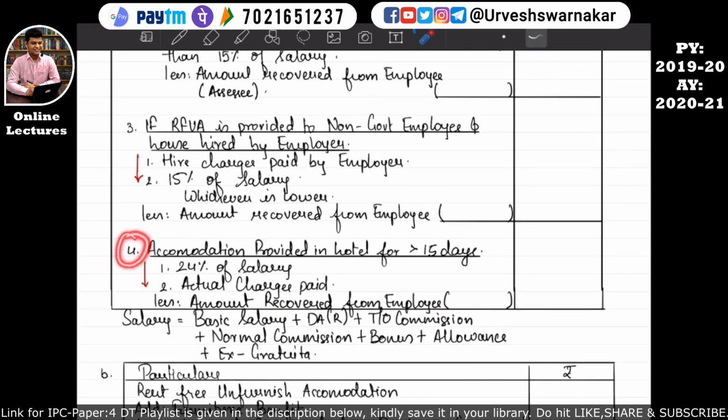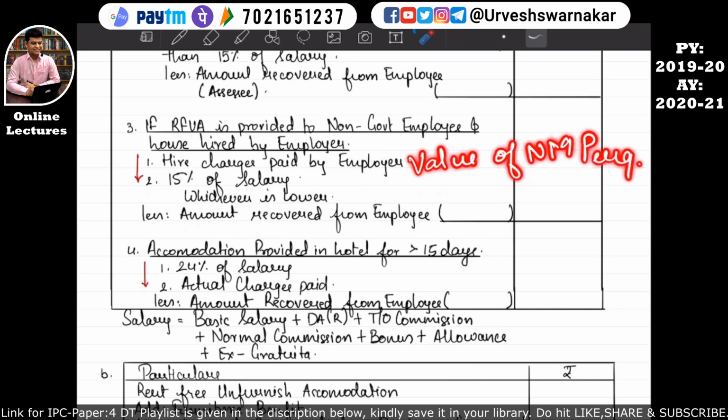Point number 4 says that if the employer provides an accommodation to an employee, and such accommodation is provided in a hotel, and such accommodation is for more than 15 days, then how to calculate the value of non-monetary perquisite?